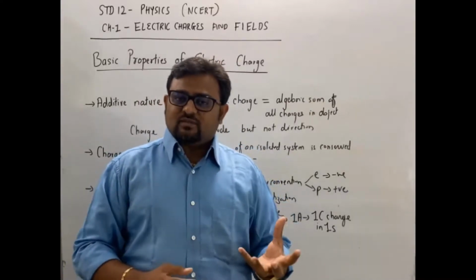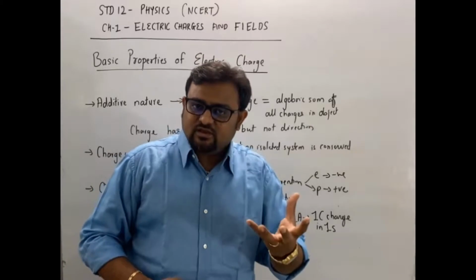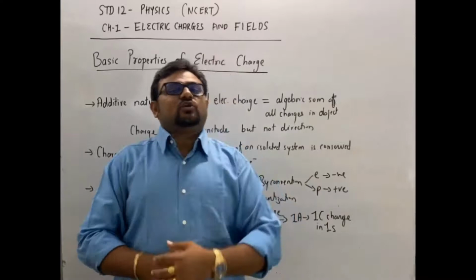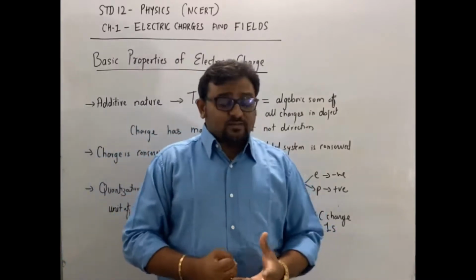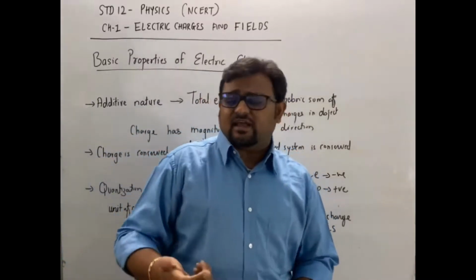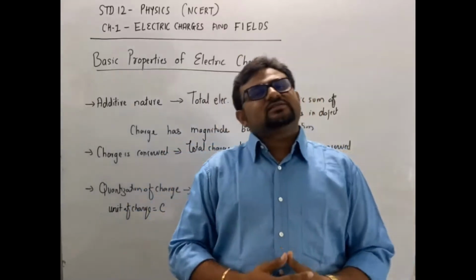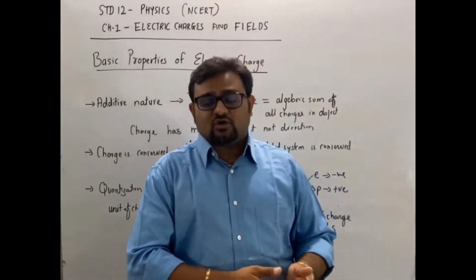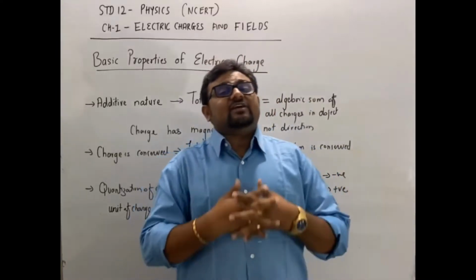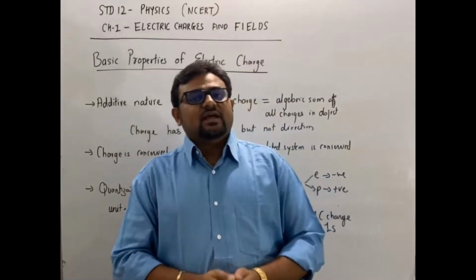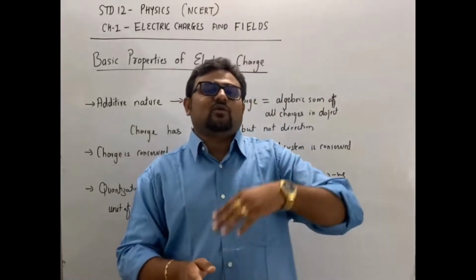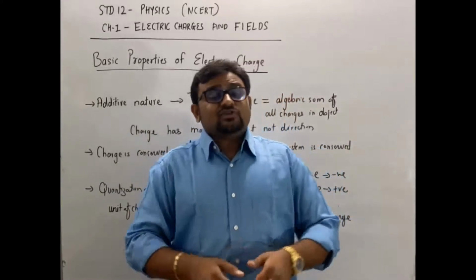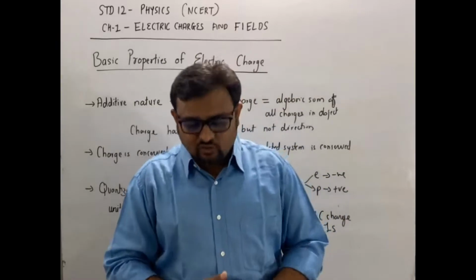मीन्स ऑब्जेक्ट के सभी पार्ट में जितने भी चार्जेस है सबको ऐड करेंगे, algebraic sum, that will be the total charge of the object. Means if I say that any object is neutral, that doesn't mean that it is not having any proton or any electron, but when an object is neutral, that means that the number of protons is equal to the number of electrons. Both are equal, so the algebraic sum is equal to 0.